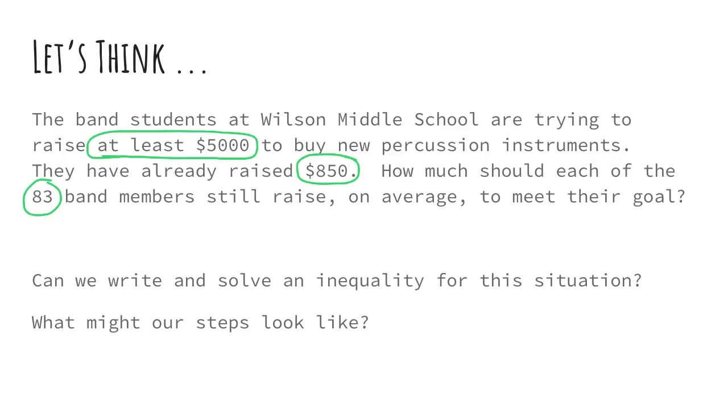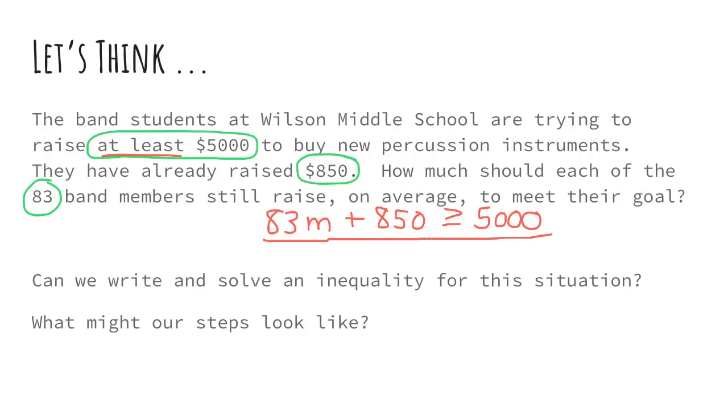So we know that we have 83 band members who are going to raise some money. We're not sure how much. But the money they raise and the $850 together needs to be at least $5,000. So if something's at least, they would certainly take more than or exactly $5,000. They just don't want less than $5,000. So we have our 83 members raising some money plus the $850 they already have, and we want that to be greater than or equal to $5,000.